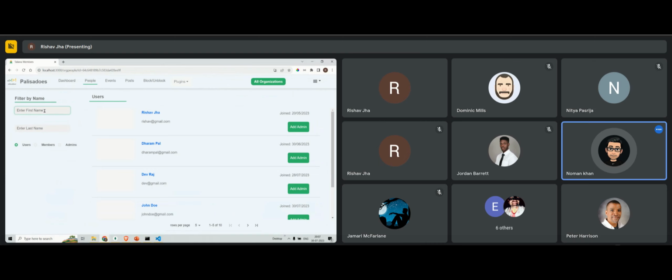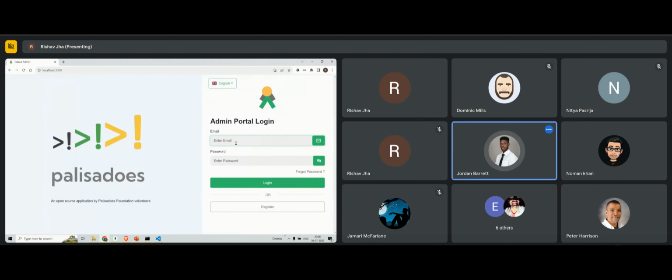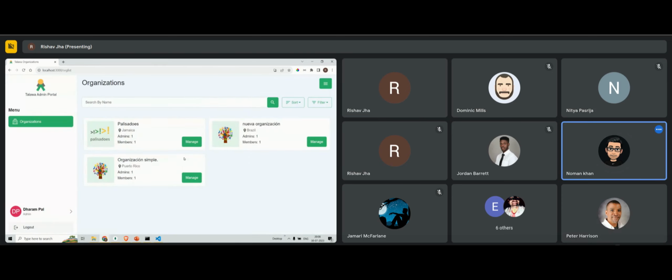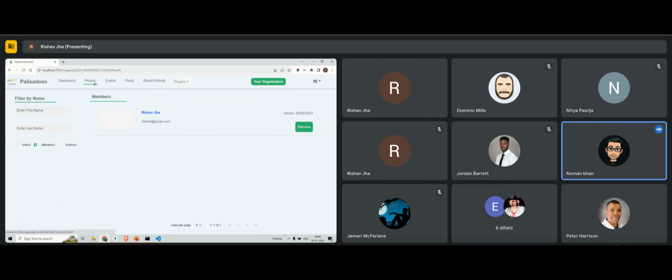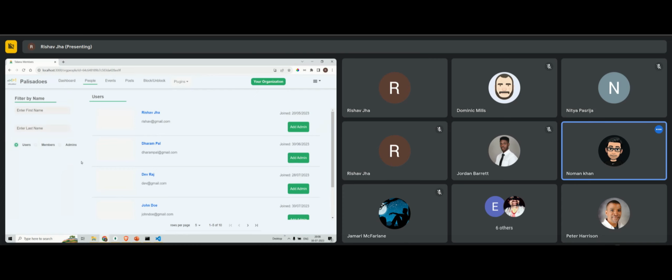Hang on. There may be a use case for this, Noman. Could you log in as an admin so we could see why I said that? Because I guess you're saying that admins have access to the organization view. I'm logging in as an admin. Right.